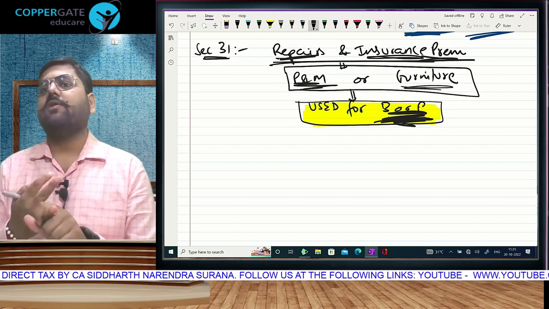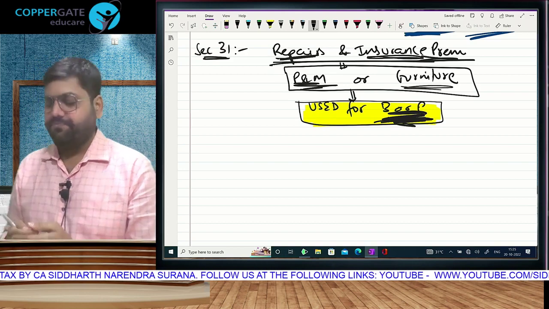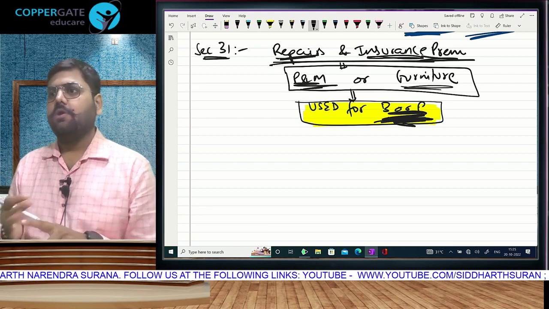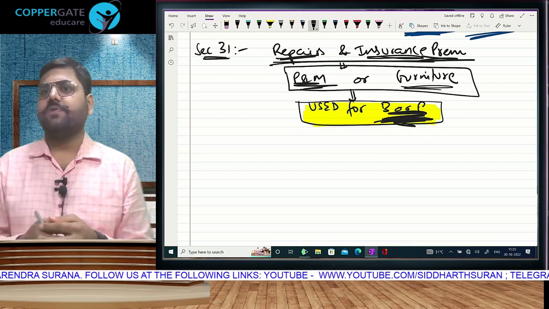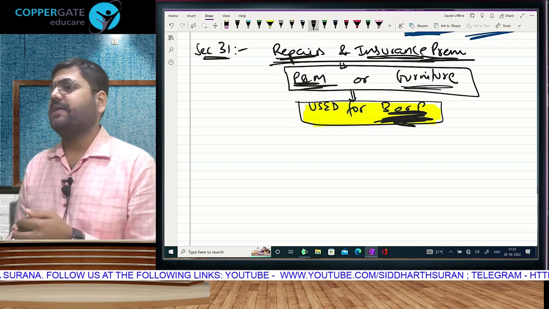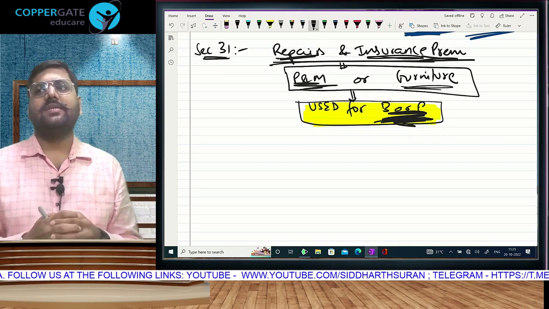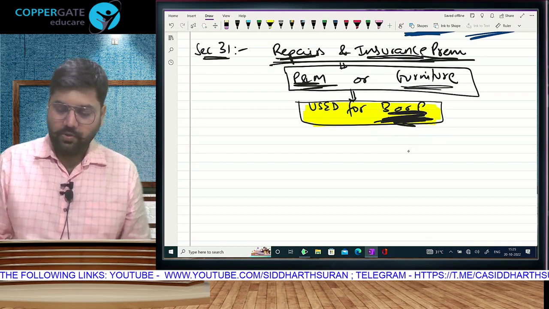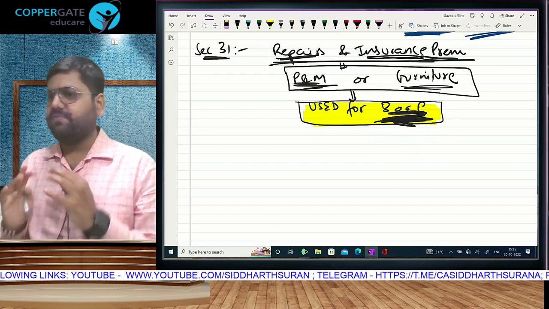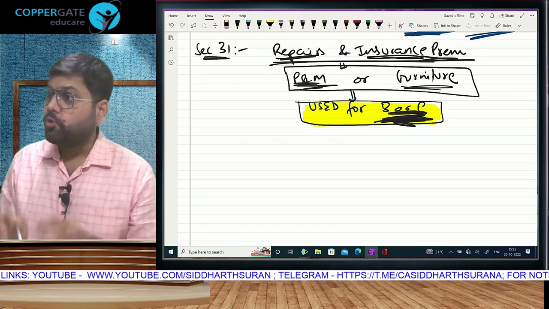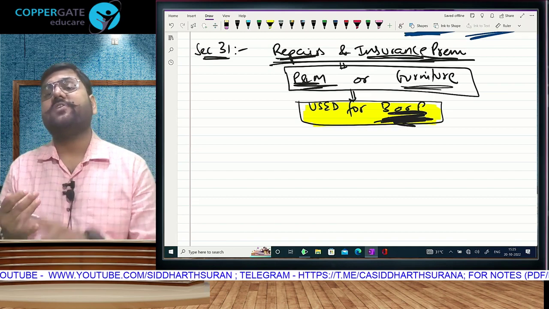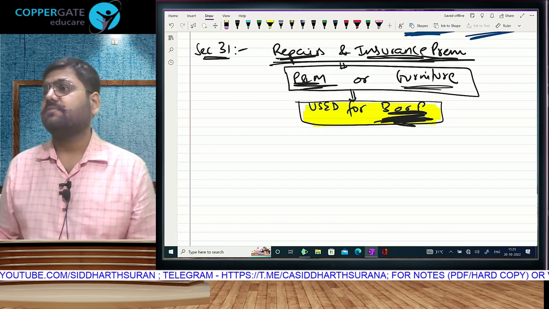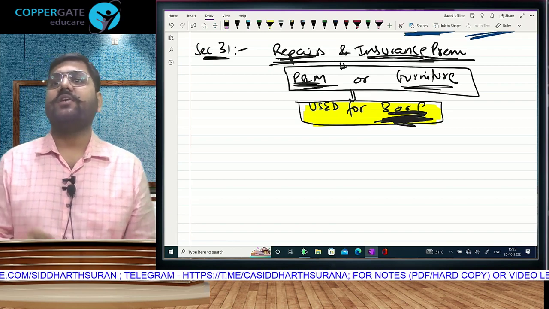So first of all, are we clear of furniture and plant and machinery coming here? फटाफट. ऑफिस का फर्नीचर, चेयर टेबल रिपेयर्स, allowed. होम का डाइनिंग टेबल और सोफा, disallowed. ऑफिस का एसी रिपेयर, होम का एसी रिपेयर. Is that clear? मतलब this is the main criteria. Now you are answering allowed, disallowed very फटाफट. Answer is right. You know the section, you know the law, के ऑफिस का allowed, होम का not allowed. If you only write this, you won't get marks. Now you have to go and check.